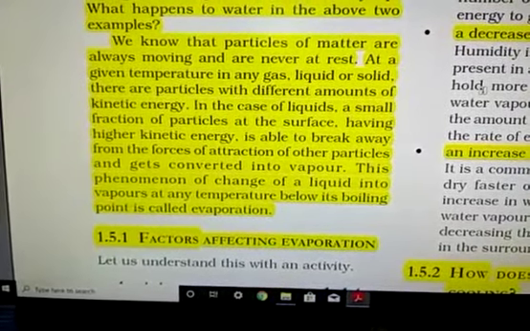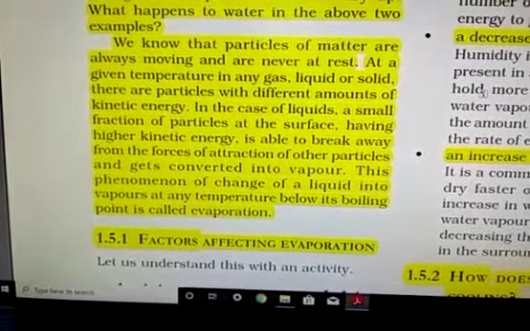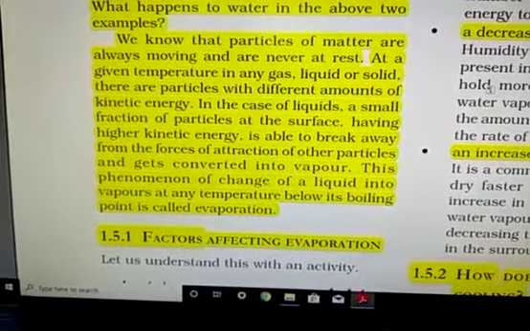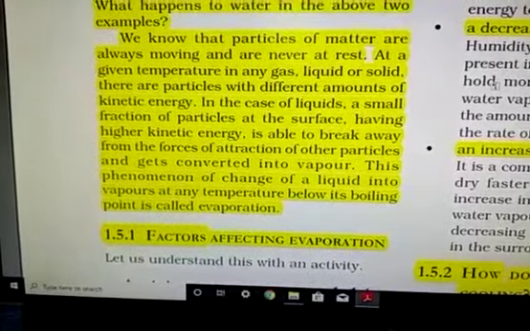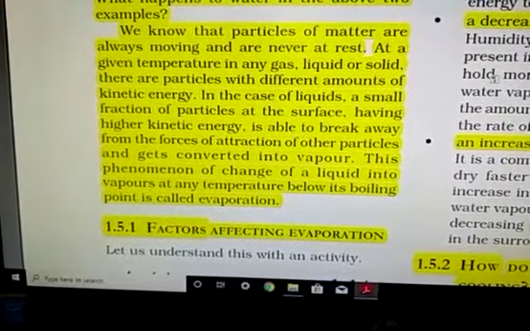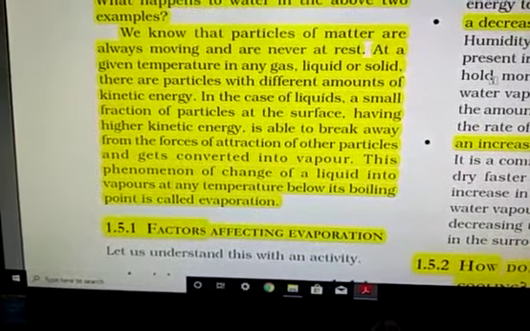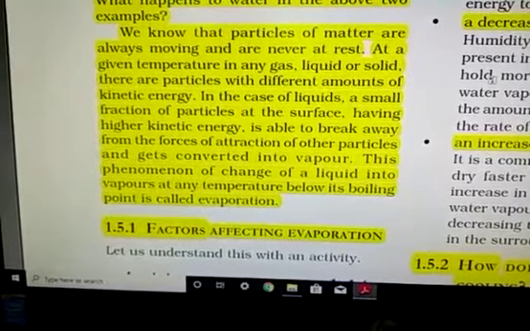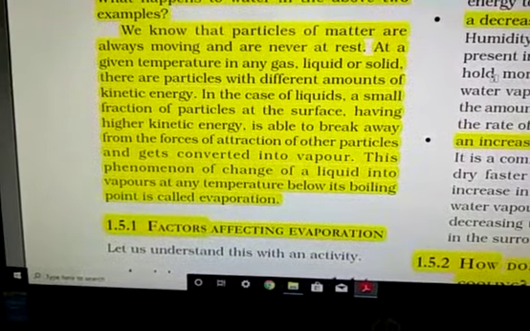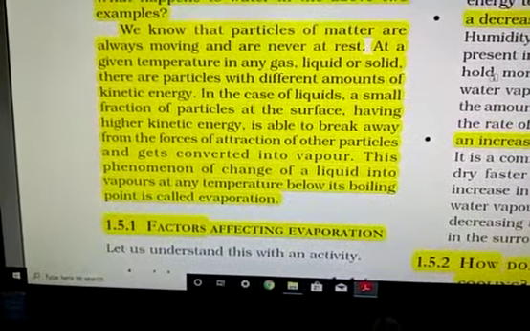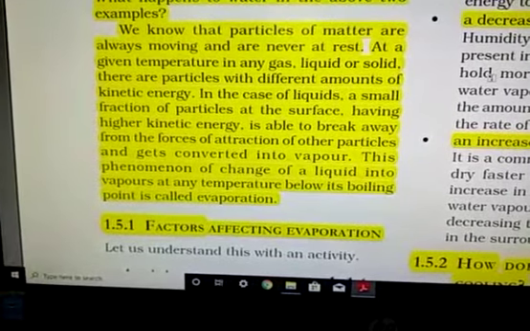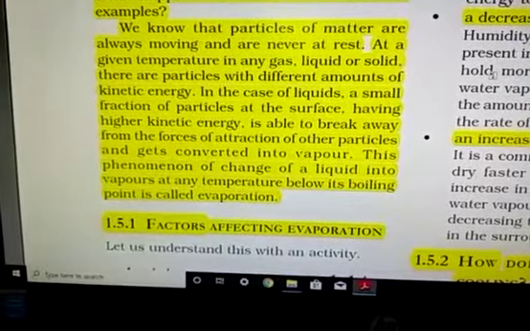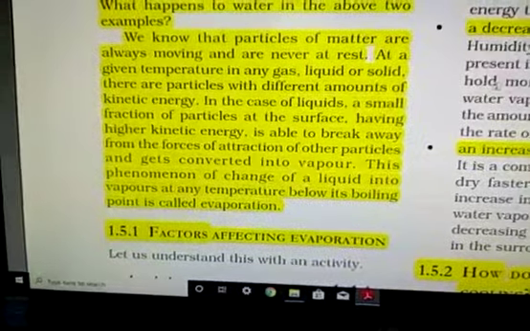This phenomenon of change of liquid into vapor at any temperature below its boiling point is called evaporation. You see this very well by drying clothes or when you spill water on a surface. After some time it dries up, or it evaporates. So evaporation takes place below the boiling point also. But remember this one, evaporation is maximum at the boiling point, right?